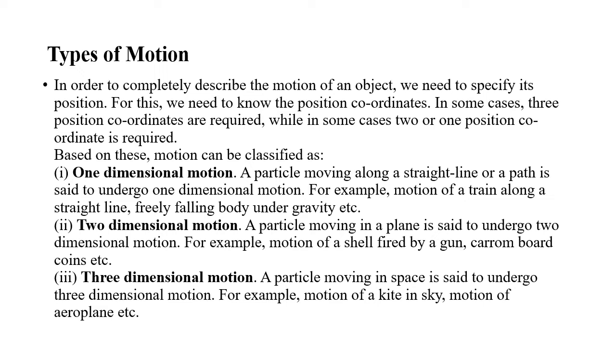Next we'll see what is three-dimensional motion. The motion of an object is considered as 3D or three-dimensional if all three coordinates are needed to specify the position of the object. This type of motion takes place in three-dimensional space. For example, a butterfly flying in a garden, or motion of a kite in the sky, motion of an aeroplane, etc. So in three-dimensional motion, three coordinates are required. All x, y and z coordinates are required.